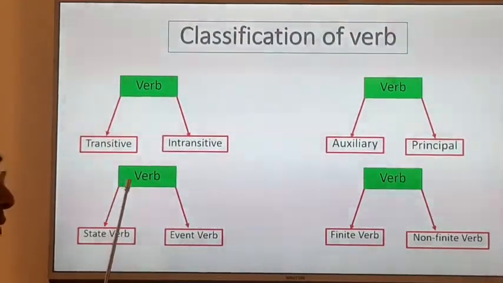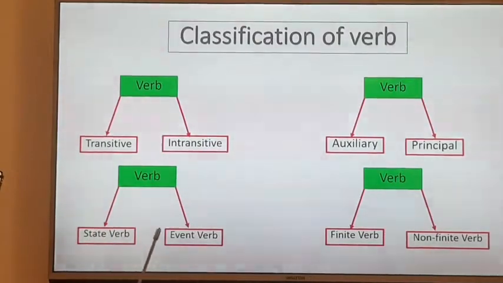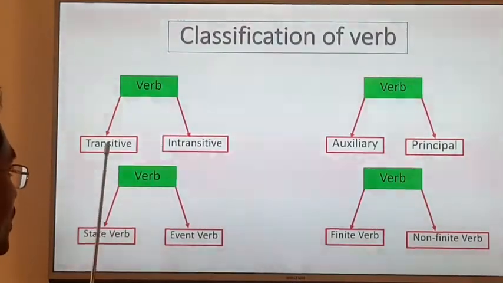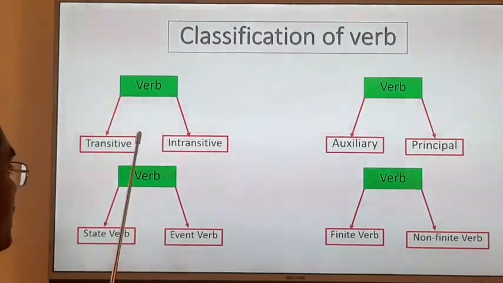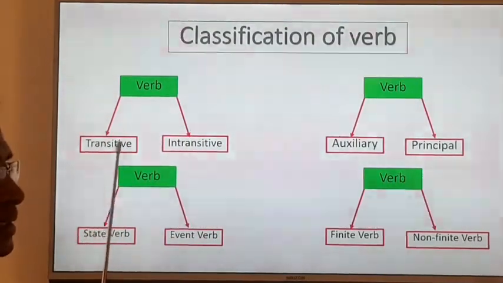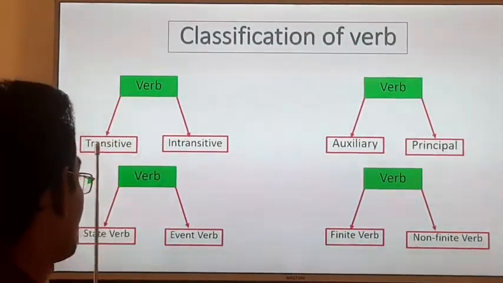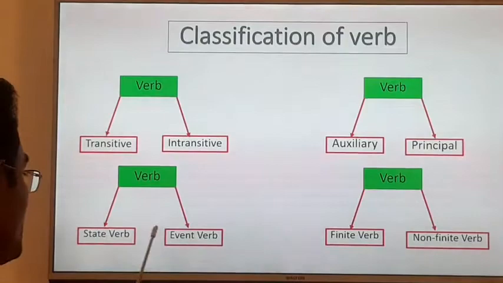Next, these transitive verbs are of two types: state verb and event verb. Both are transitive verbs. When we change the voice, we give importance to transitive verbs, because we can only change the voice of a transitive verb.